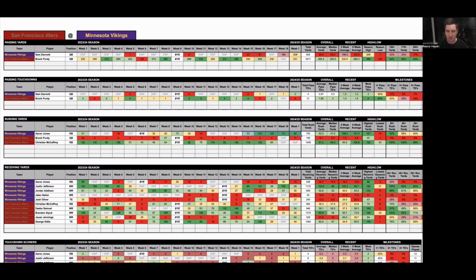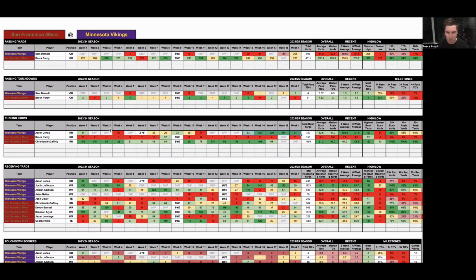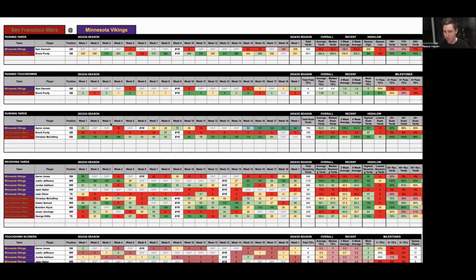So you potentially look at his under, but with the form he's been in towards the end of last season, there's a few things against it where you don't want to take it, but it's definitely not the worst betting situation of all time. But I like the 49ers to win.